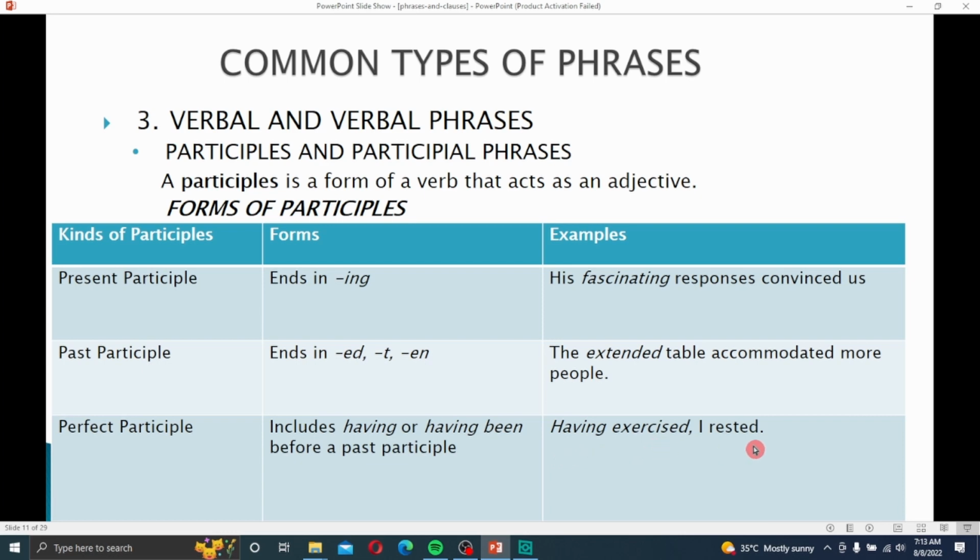Having completed my task, I went to visit. So you can make many sentences using having as a participle. Now I hope that you have understood the present participle, past participle, and perfect participle.